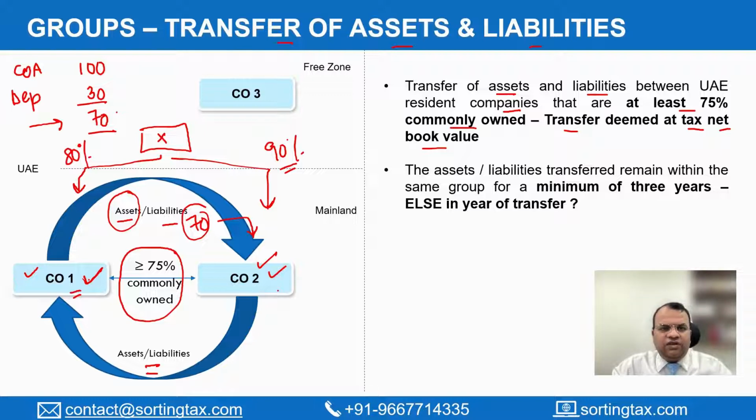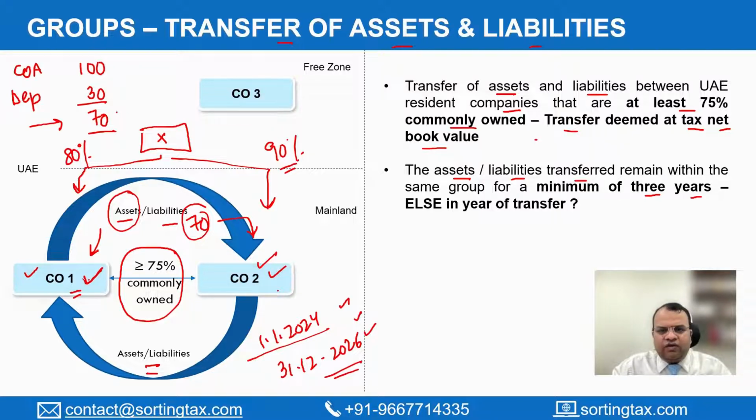However, for this tax neutrality to be in place, the condition is that the assets and the liabilities transferred by the company, let's say if transfer is company 1, should remain with the same group with a minimum period of 3 years. So let's say if the transfer happens on 1st of January 2024, then the assets should remain with the group until 31/12/2026. 3 years, 24, 25 and 26.